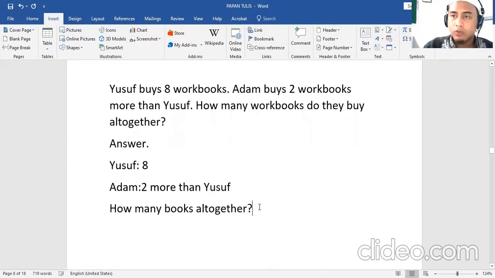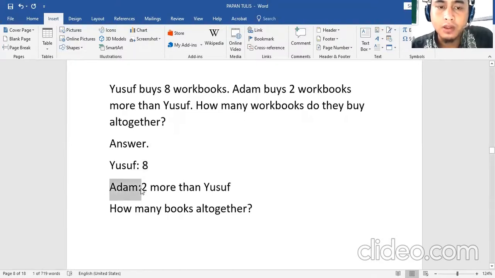First, you have to understand what we know from the context, what we know from the story. We know Yusuf has 8 workbooks. We know that Adam has 2 more than Yusuf, and then we are going to know how many books altogether. So let's count. First, we know it is 8 for Yusuf. How many does Adam have? Adam has 2 more than Yusuf.